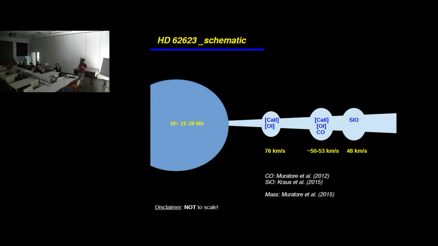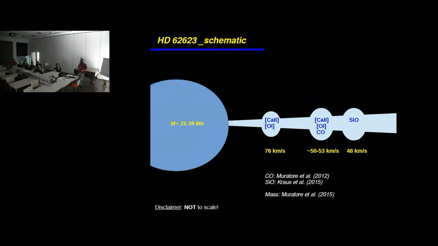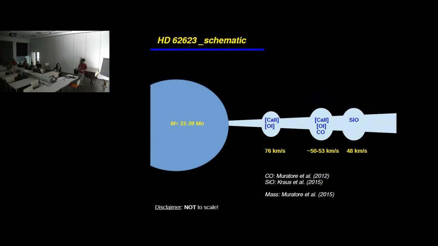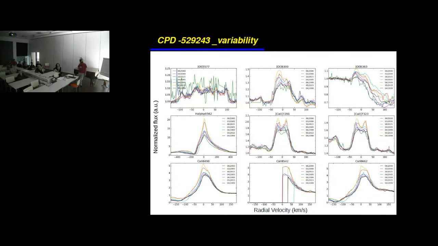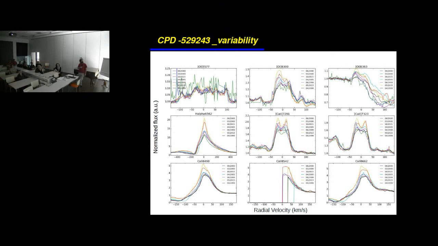Now, of course, I haven't gone to fully interpret this in distances, so I have been working on the kinematics and to derive the velocities so far, so that's why you will not see any other distances in here. So in this case, we can interpret this as circumstellar material that has something like 3 rings around the star. Working a bit more with more stars in the sample, we get to CPD minus 52 9243.